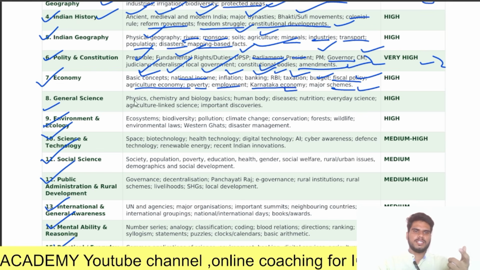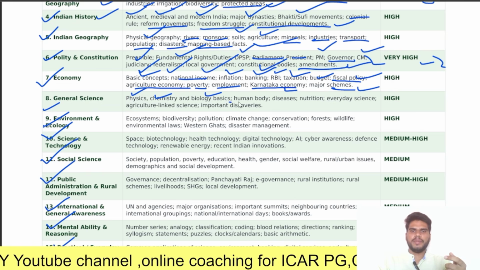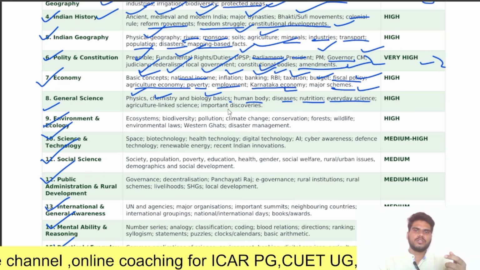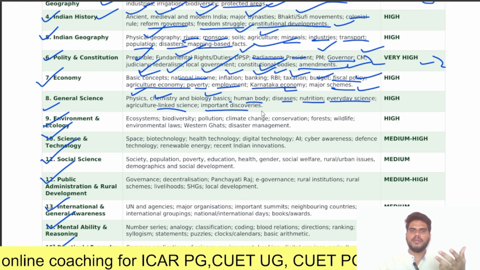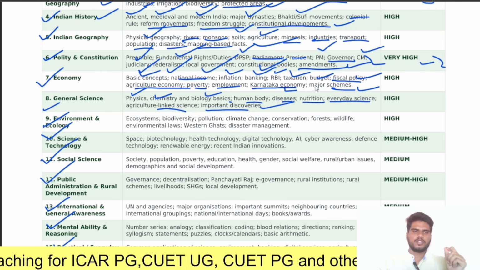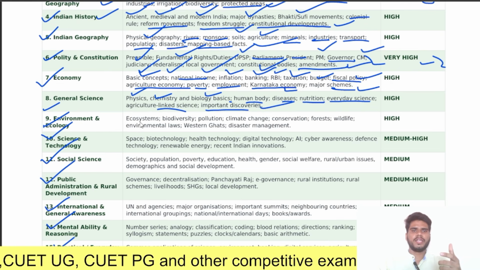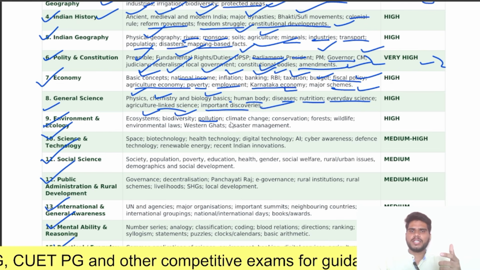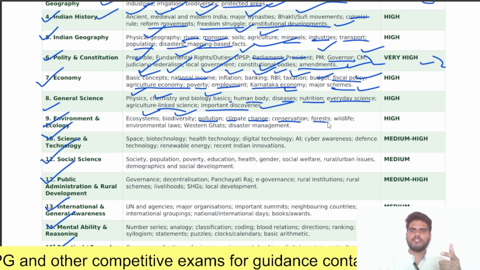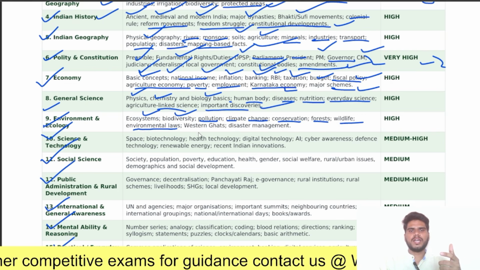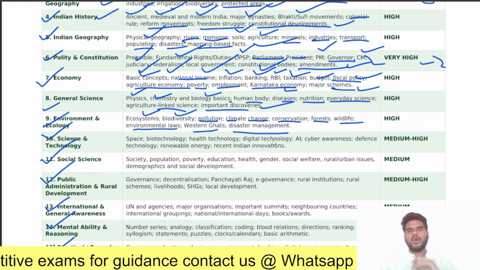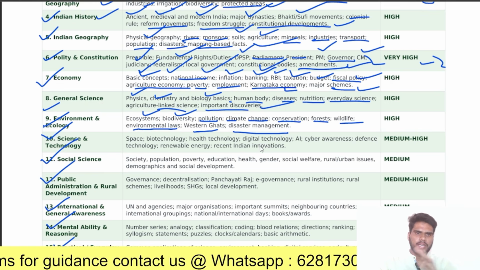Next, coming to general science, like physics, chemistry, biology and basic human body, diseases, nutrition, everyday science, agriculture-linked science and important discoveries. These topics should be covered in general science. Next, environment and ecology: ecosystem, biodiversity, pollution, climate change, conservation, forest, wildlife. Next, environmental laws, Western Ghats, disaster management. Only cover these topics regarding environment and ecology.